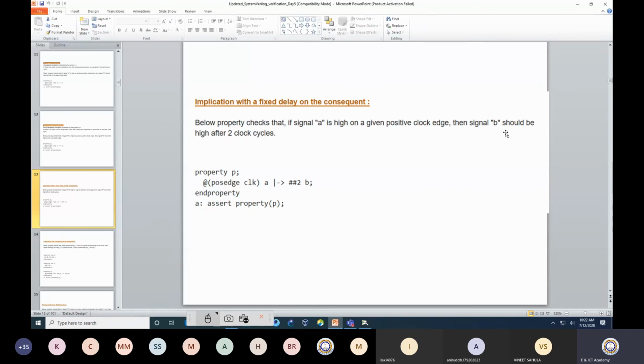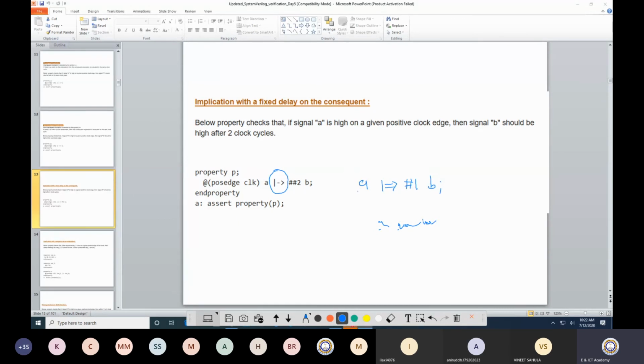Now this you can also write with the non-overlap operator. Can you think about how you can do it? I am giving you 5 seconds to think about that. Here we have used the overlap operator. If it is the non-overlap operator, then I can write A, non-overlap implication, ##1 B.